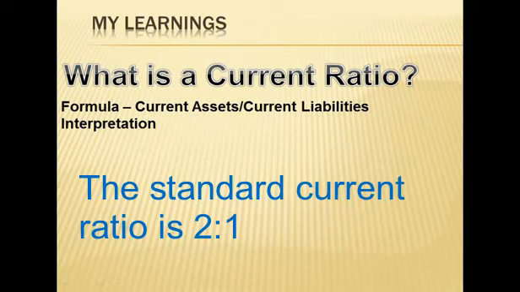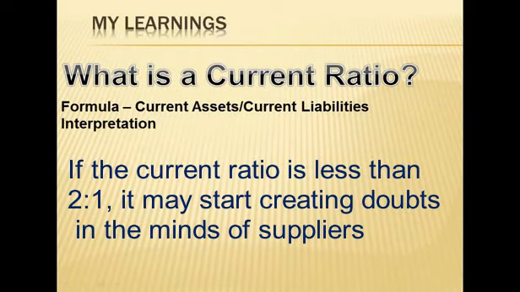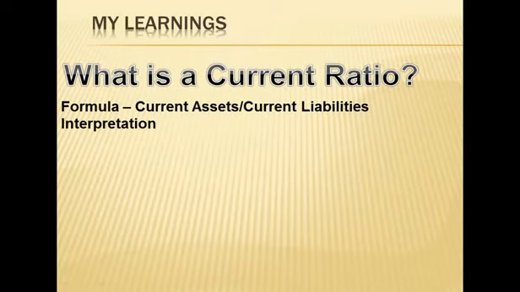It means the creditors shouldn't worry about getting their payments from the company on time. It also means that the company is unlikely to face any liquidity crunch or cash crunch if you consider a time frame of the next 1 year. This is a very good sign for any company. However, if the current ratio is less than 1, then it may start creating doubts in the minds of suppliers. So it's always advisable for any company to maintain a current ratio of around 2:1 or maybe slightly higher.